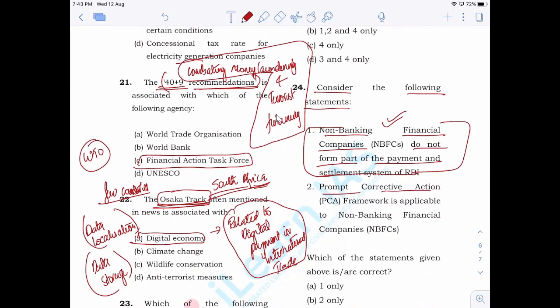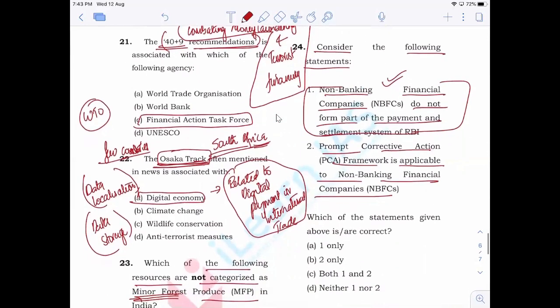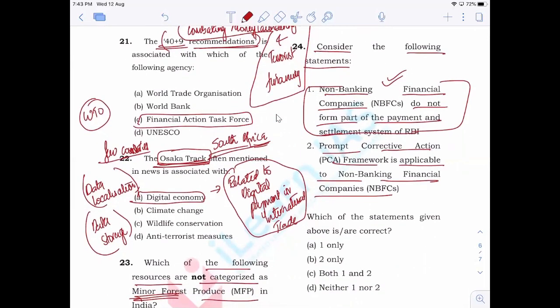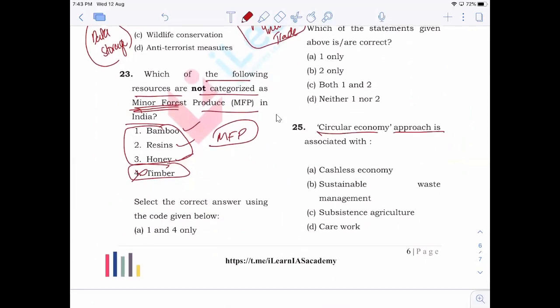Then, the prompt corrective action framework is applicable to non-banking financial companies. Now, do you think it's correct? No, it is not correct. It is not applicable to NBFCs. The prompt corrective action framework is applicable to both private as well as public sector banks, but not to NBFCs. That is wrong.